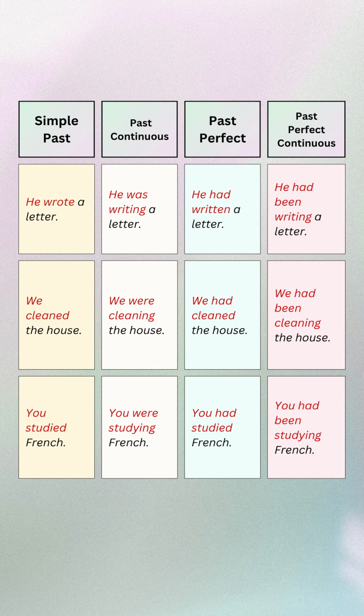He wrote a letter. He was writing a letter. He had written a letter. He had been writing a letter. We cleaned the house. We were cleaning the house. We had cleaned the house. We had been cleaning the house.